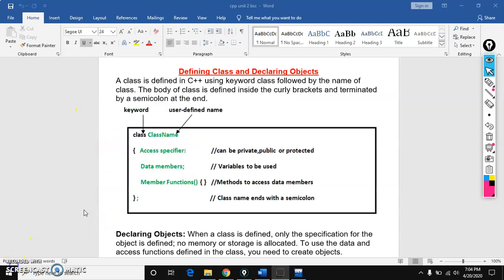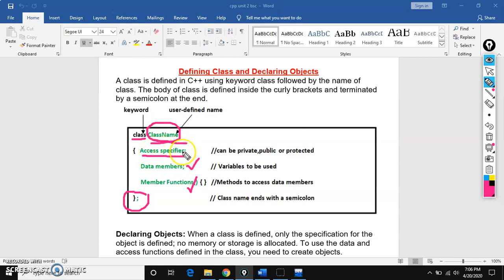Clear? See here, class is a keyword, and the class name is a user defined name; you can give any name, following the identifier rules. Data members means variables, member functions means functions, which we can also call methods. The class definition ends with a semicolon, and here we provide security by using access specifiers.